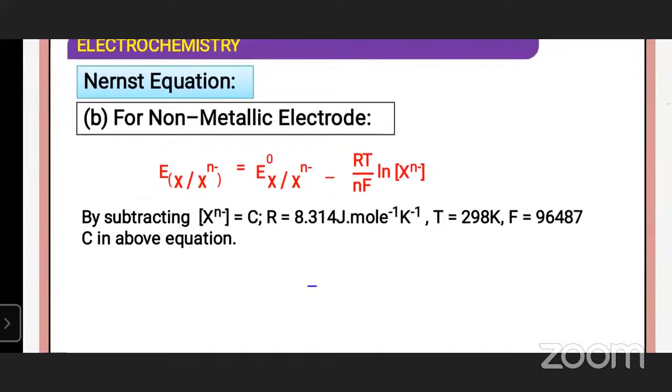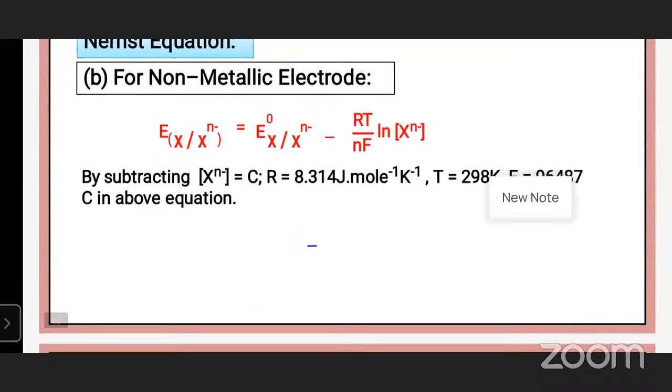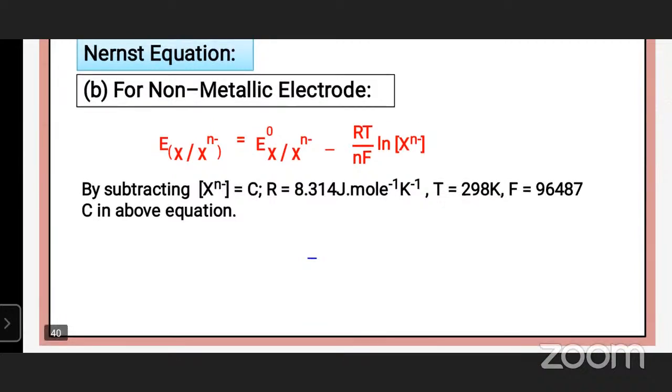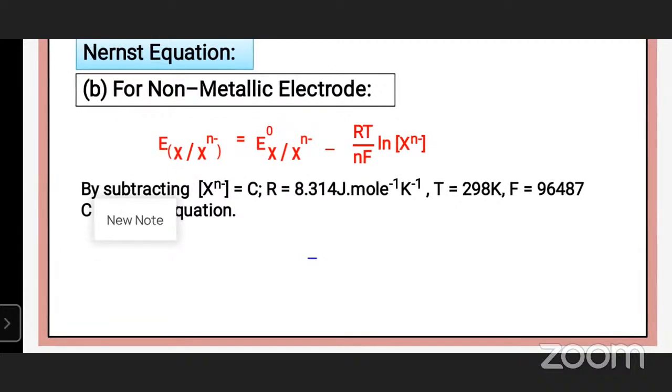So the Nernst equation for the non-metallic electrode is E is equal to E naught minus RT by nF log X^n- molar concentration. Substituting X^n- is equal to C, the molar concentration of the product.